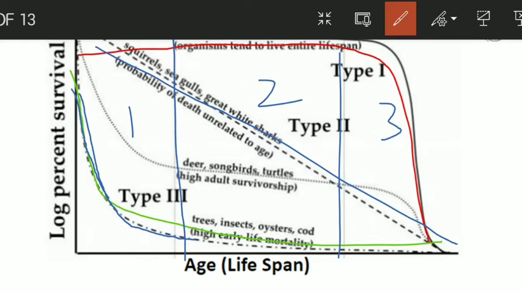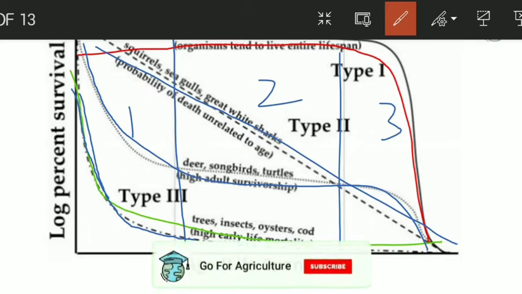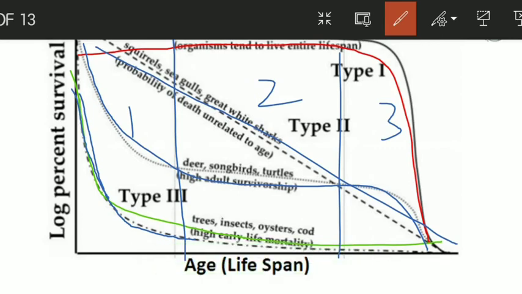Next is the constant curve. Basically, constant curves don't exist at all, but if we do a modification to the constant curve, we can get this curve. This is the modification of the constant curve. If we compare the concave and the constant curve, they are a little bit similar, because in these two curves, the organisms during the early stages have a lower survival rate, but when they reach adulthood they have a higher survival rate. But in the case of the modified constant curve, in the third phase, that is during the old phase, the survival rate decreases again. So this is the modified constant curve.